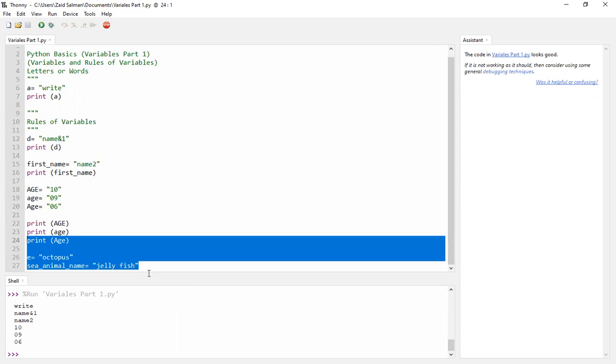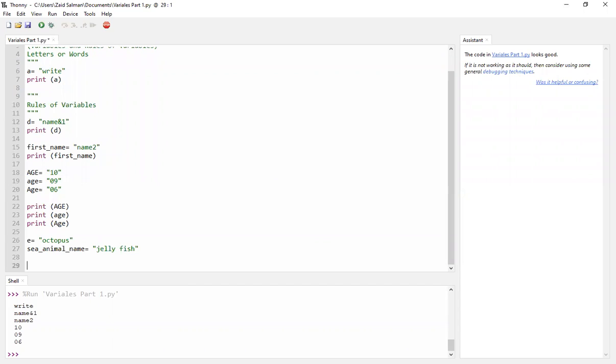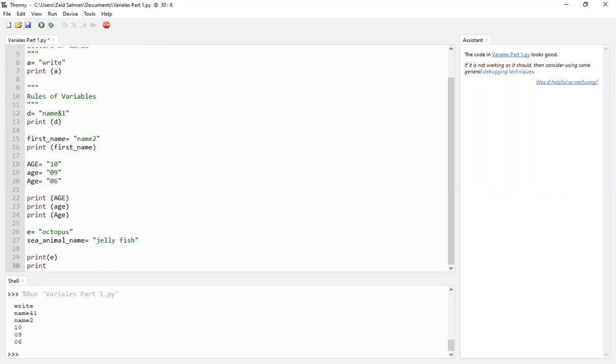I haven't got my output because I deliberately forgot, just to show you that I've got to write print. So I'll be writing print sea animal name, and you can see that it's totally okay.